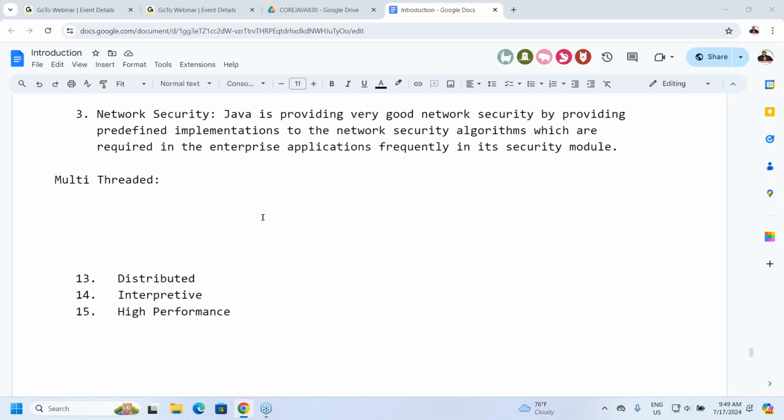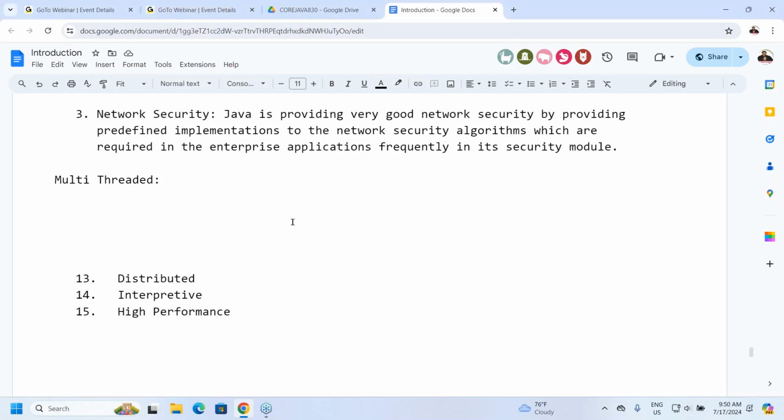Java is not exempted from this particular advantage. Java is following the multi-threaded model. It allows us to create and execute more than one thread at a time. So execution time will be reduced in the case of Java applications, and Java application performance will be increased when compared with other programming languages. All of you understand my point clearly? Let me complete some points here.